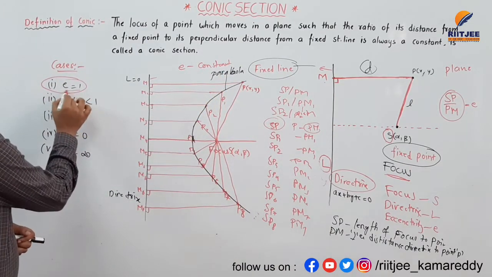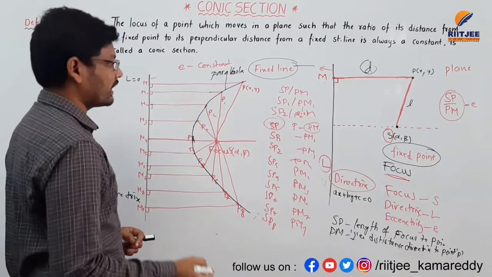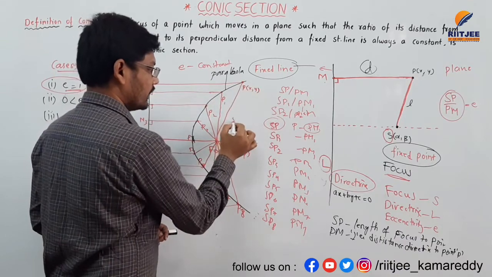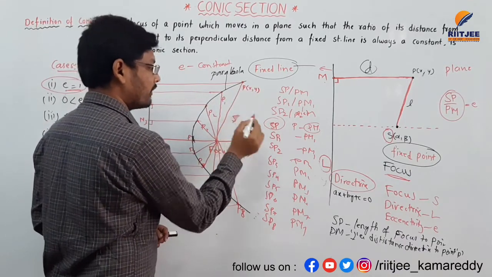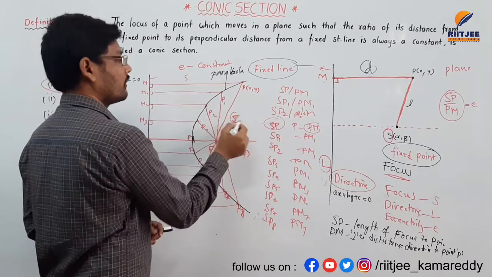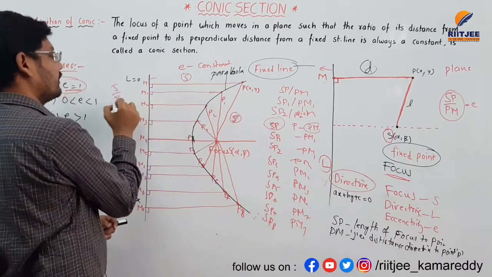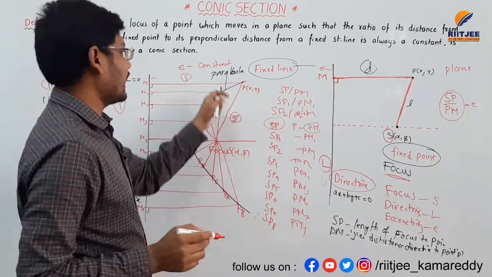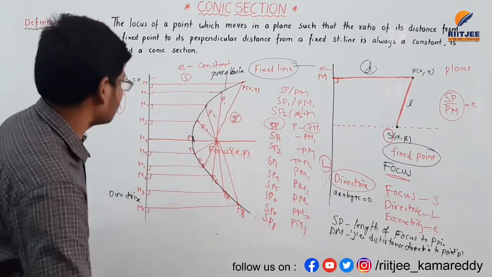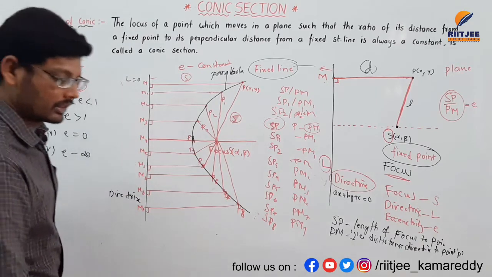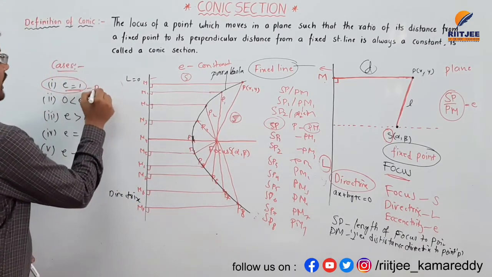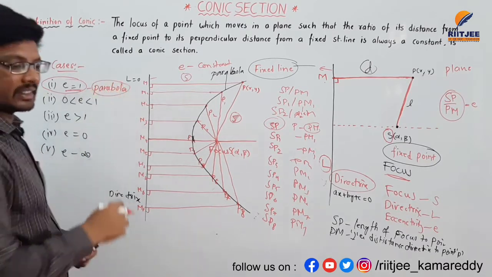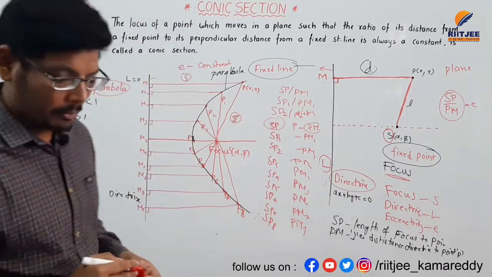If e is equal to 1, for example, the distance between these two points is 5 and this is also 5. So 5 by 5 is nothing but 1. If the distances SP and PM are equal, then the figure formed is a parabola. If eccentricity is equal to 1, then the figure is called a parabola.